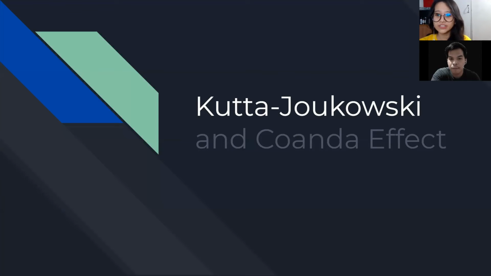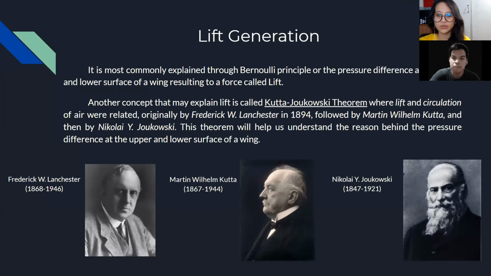Moving on, Kutta-Joukowsky theorem is another attempt to explain the lift generation. It is where it relates the lift and circulation of air. It was first studied by Frederick W. Lanchester in 1894, followed by Martin Wilhelm Kutta, and then by Nikolai Y. Joukowsky, each studied independently. This theorem will help us understand the reason behind the pressure difference of the upper and lower surface of a wing.